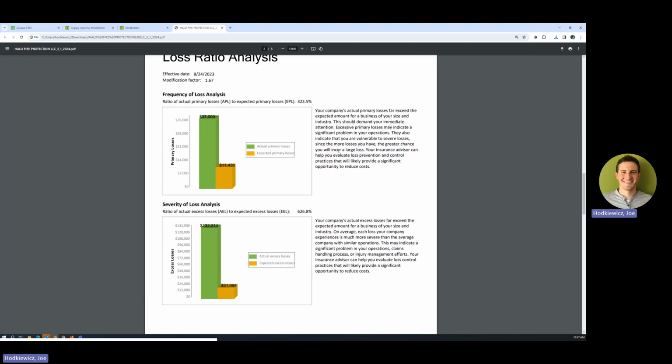Loss ratio analysis is going to take those payroll codes that come off the worksheet. They're industry specific, and they're going to benchmark their expected loss ratio against those actual losses that have occurred for this company. I'm not going to read this paragraph verbatim to you, but essentially what it's telling them, the green, that's actually what happened. The yellow is what was expected based on their loss ratio within that industry. So you can see they're way out over the expected.